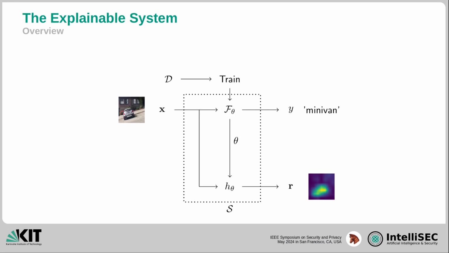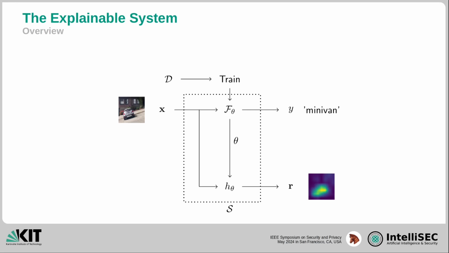On this slide, we depict the explainable system S. It consists of a classifier F and the explanation method H. The prediction is produced by the classifier, which is trained on a dataset D. The explanation is produced by an explanation method and depends on the model and the input. In the explanation at the bottom right, you can see relevant pixels in yellow and unimportant pixels in dark blue.